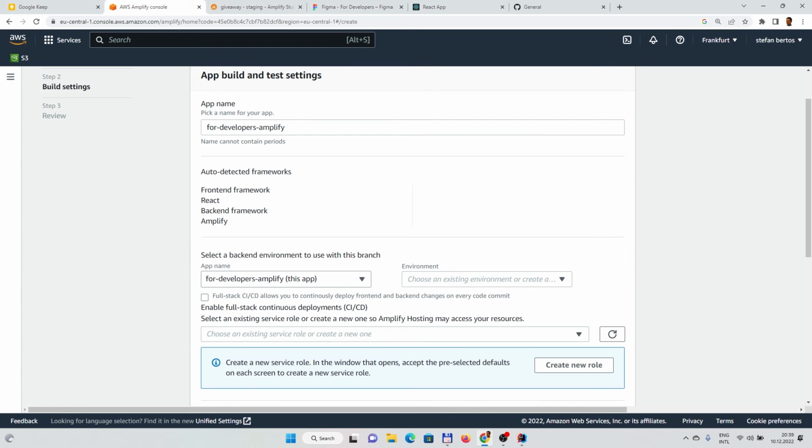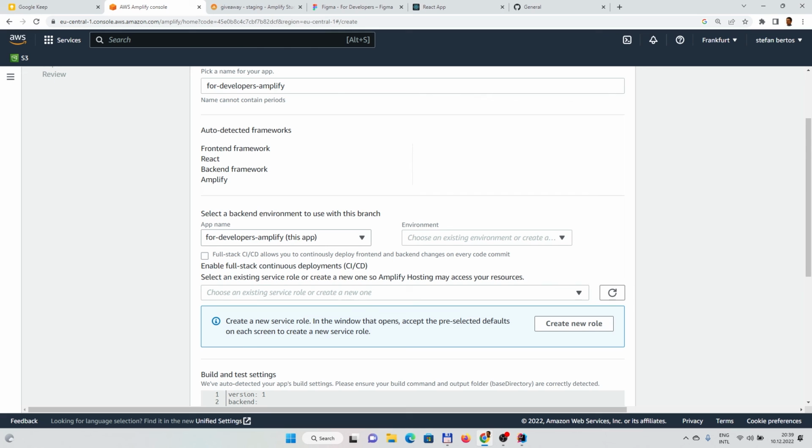And it should auto-detect all the frameworks. You can obviously also select the backend environments, and we already have the backend environment. So let's pick ours. Let's pick the staging.